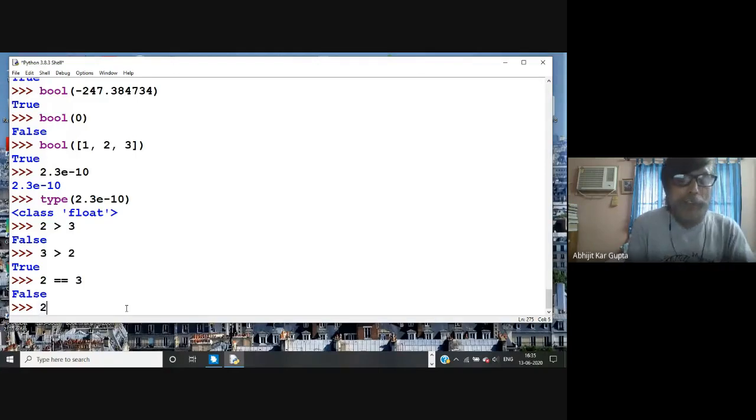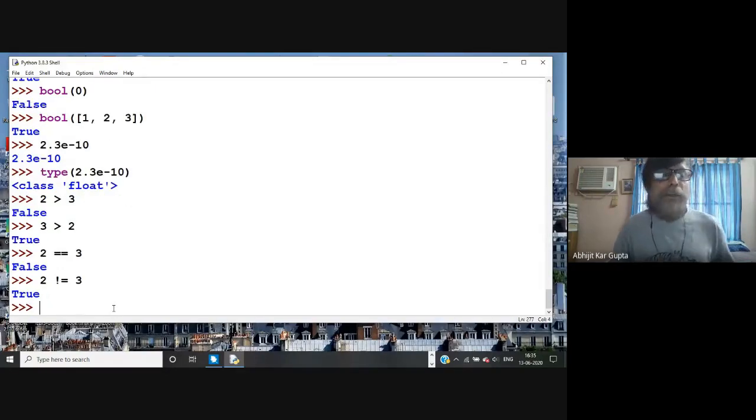There is another comparison operator. You can write an exclamation symbol and then equal to, which means not equal to, because the not equal to symbol is not on your keyboard. So 2 exclamation equal to 3 will of course be true. Later many more operators will come into the picture, but at the moment we can be satisfied with that.